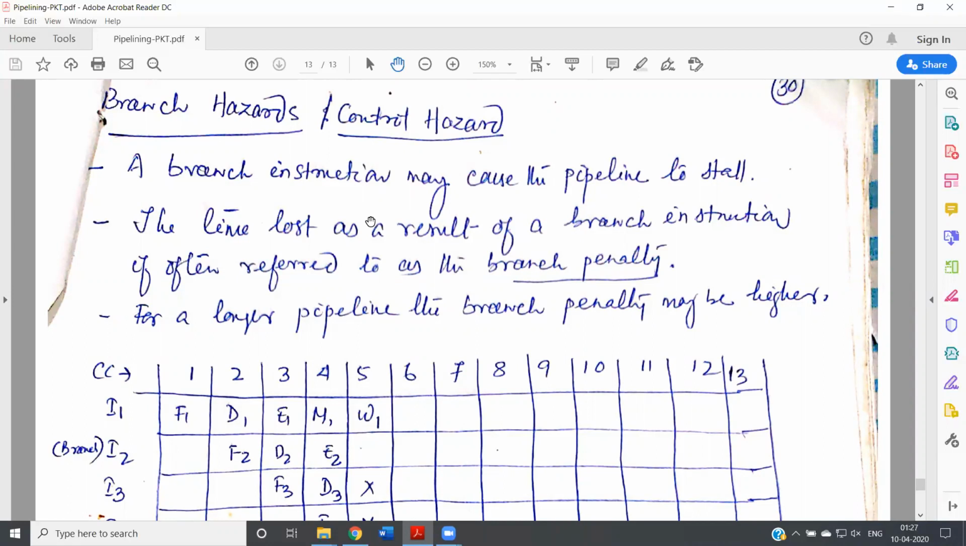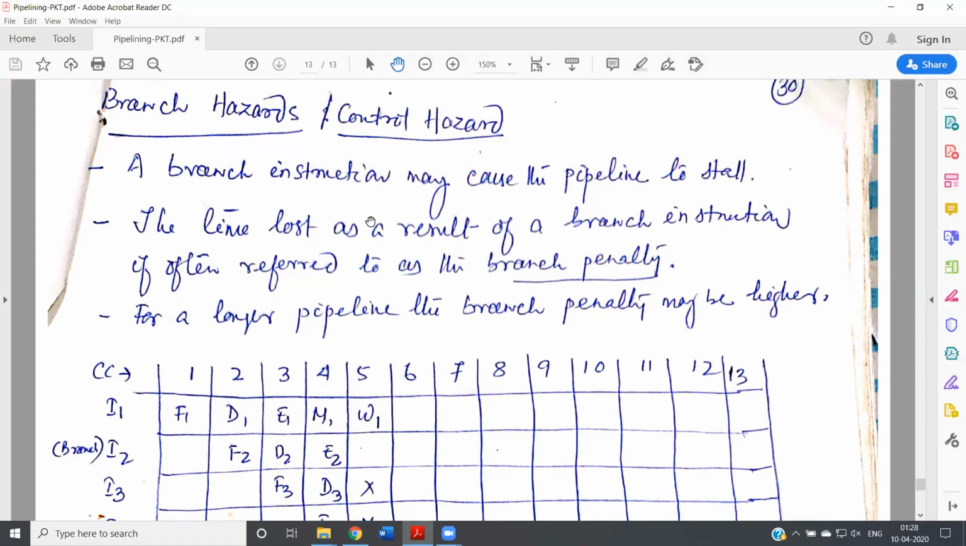One is the structural hazard, which occurs due to the unavailability of the resources at the time they are expected in the pipeline. The second one is the data hazard, which occurs due to unavailability of the operands or data at the time it is expected in the pipeline. And the third one is the instruction hazard, or branch hazard, known as the control hazard, which occurs due to the unavailability of the instructions at the time they are expected in the pipeline.